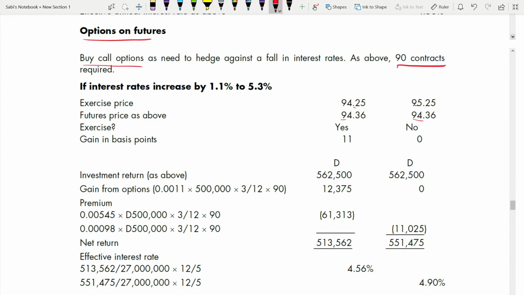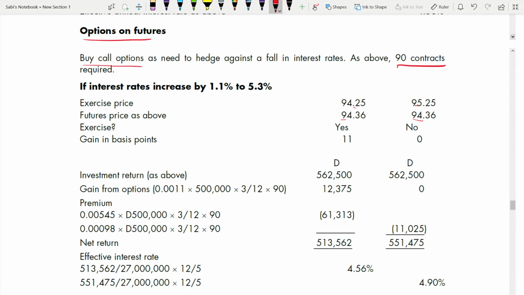This is, as I told you, a call option. With a call option, you will go for the lower price. You want to buy at a lower price. So the exercise price is lower, that's why you're exercising. Here, the exercise price is not lower, that's why you're not exercising. So you have to find the gain, which is 11.